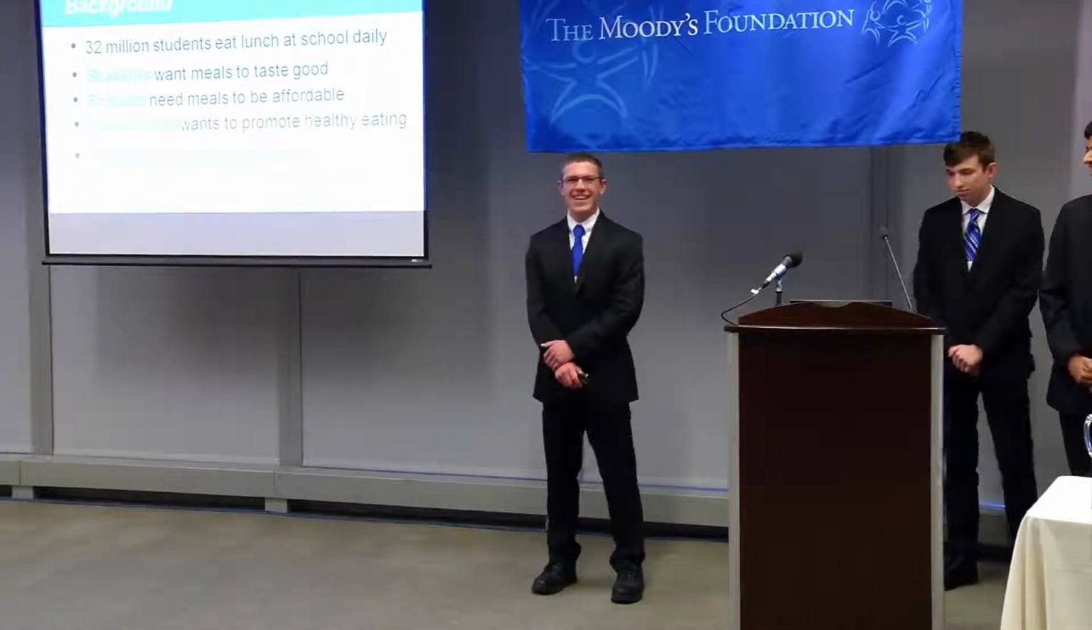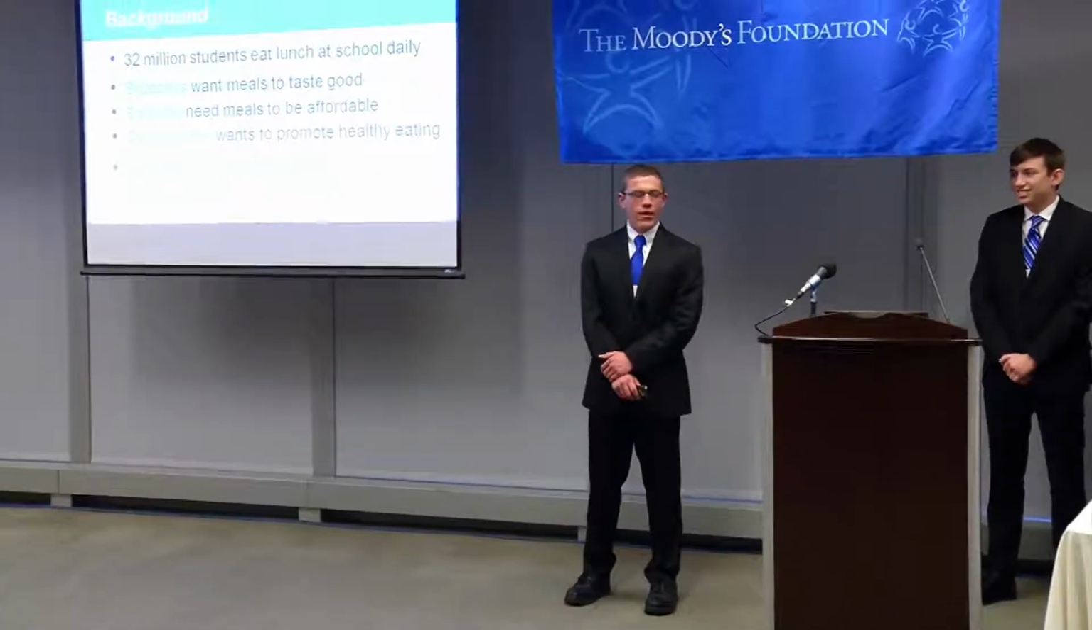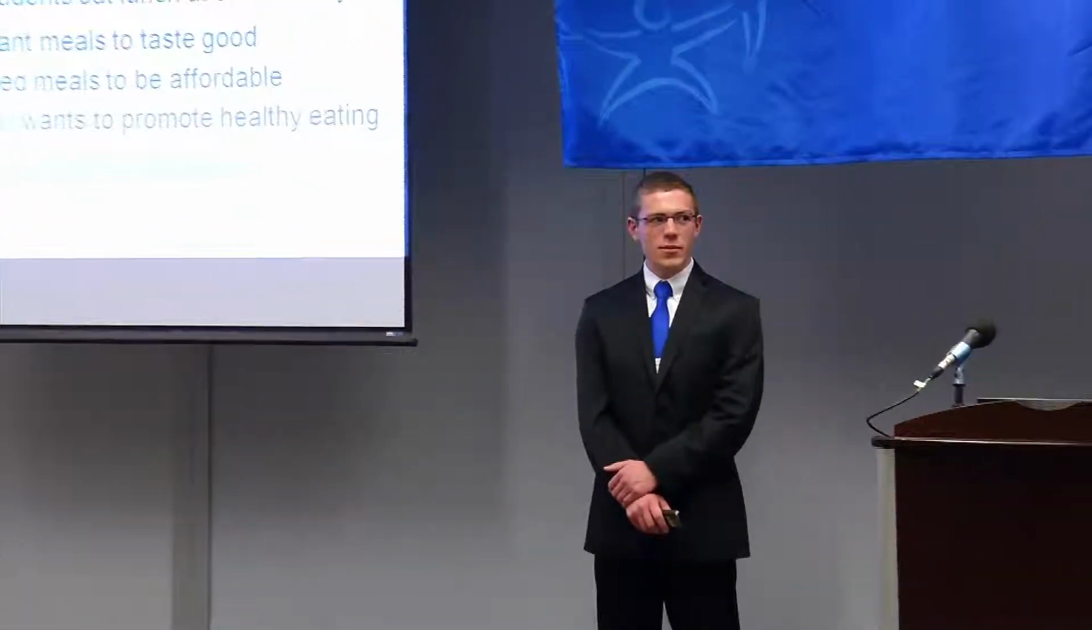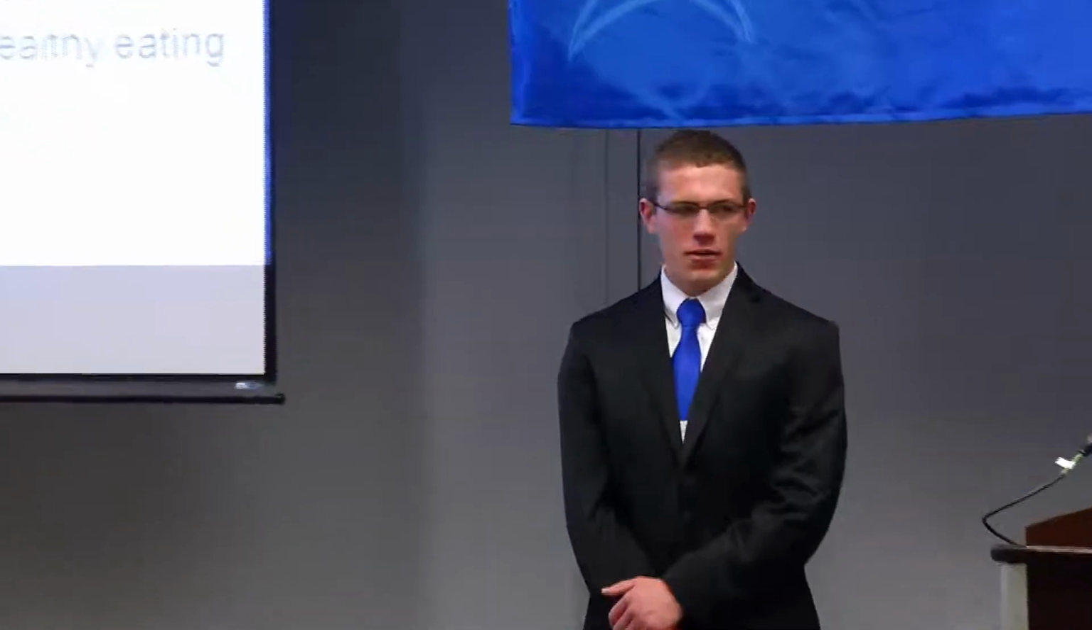All right. So around the nation, 32 million students get lunch from their schools, which is more than the population of Texas. Obviously, with so many people to feed, three interest groups have emerged with very different goals for what they want in school lunches. Students prioritize taste, schools need meals to be affordable, and the government wants meals to be nutritious. So with limited resources available, these interests are very difficult to balance satisfactorily.